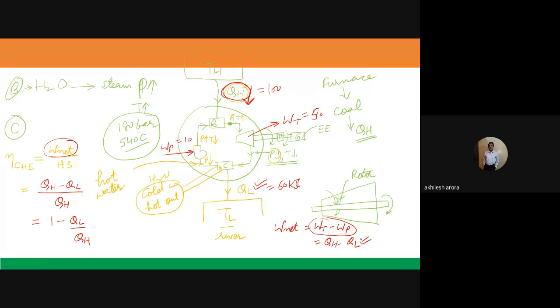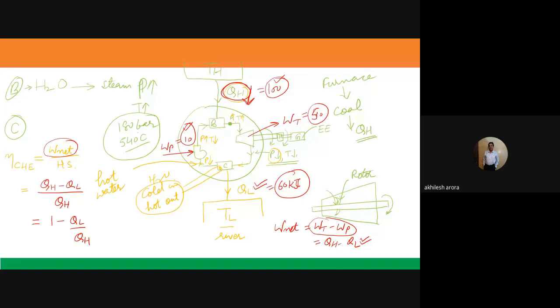So effectively you see what is the energy which is going in. It is 100, it is 10, so 110. And what is the energy which is going out? 50 plus 60, 110. So energy balance is conserved actually. Whatever is going in is equal to whatever is coming out.